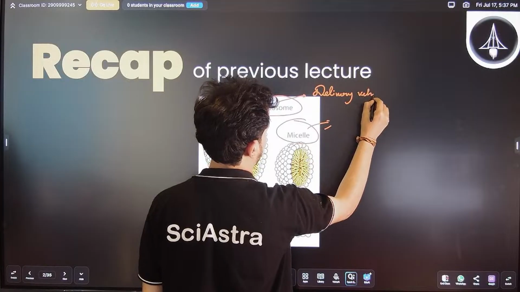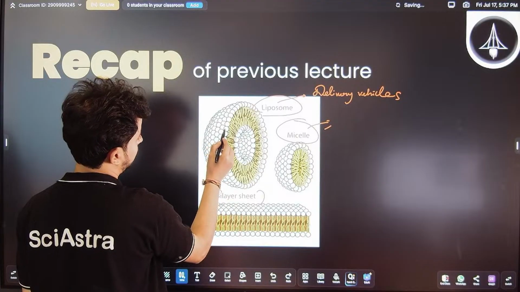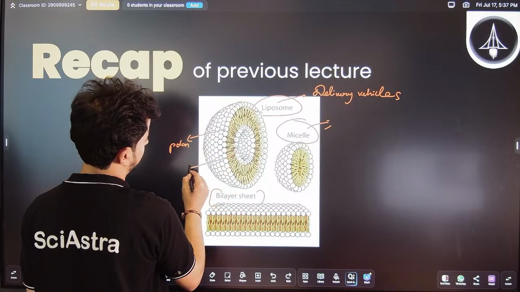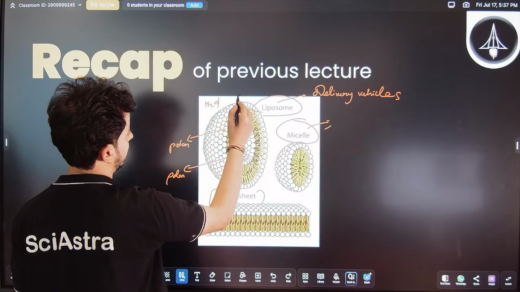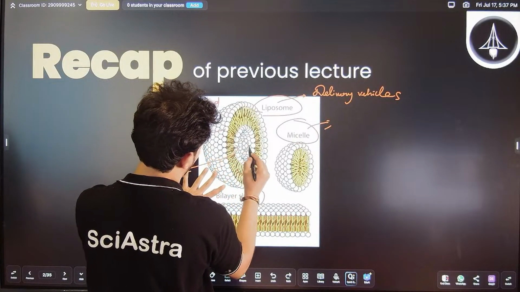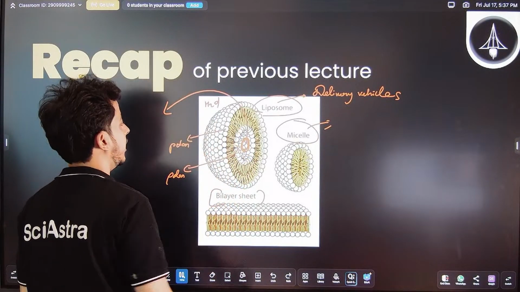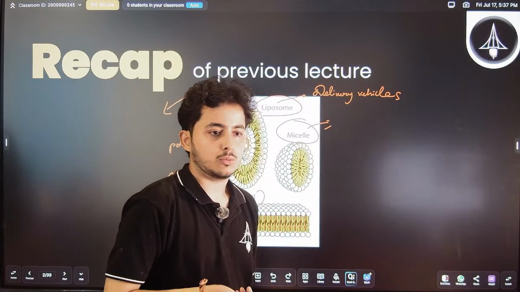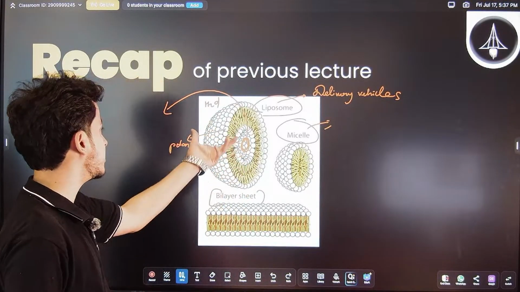Because if you imagine this liposome, outside here you have the polar head group, right? And on the inside also you are having this polar group. So if outside it is water or any aqueous environment, it can interact with the polar group, and inside of this liposome, in this cavity that you are seeing, you can have any material that you want to deliver. That can be your DNA, RNA. Okay, so that is what you understand with these liposomes.